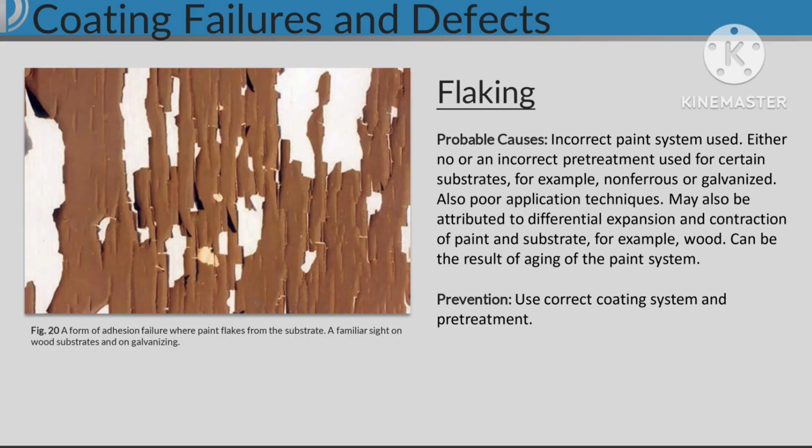Flaking. Probable causes. Incorrect paint system used. Either no or an incorrect pretreatment used for certain substrates, for example, non-ferrous or galvanized. Also poor application techniques. May also be attributed to differential expansion and contraction of paint and substrate, for example, wood. Can be the result of aging of the paint system. Prevention. Use correct coating system and pretreatment.